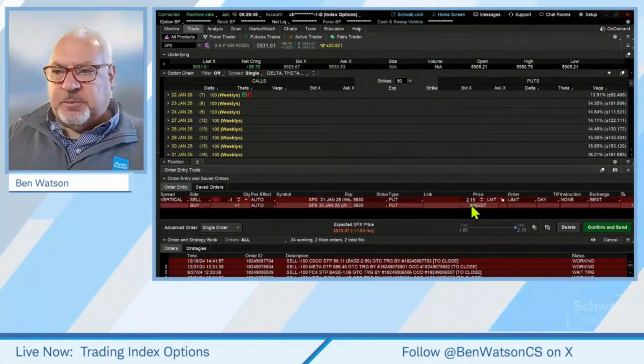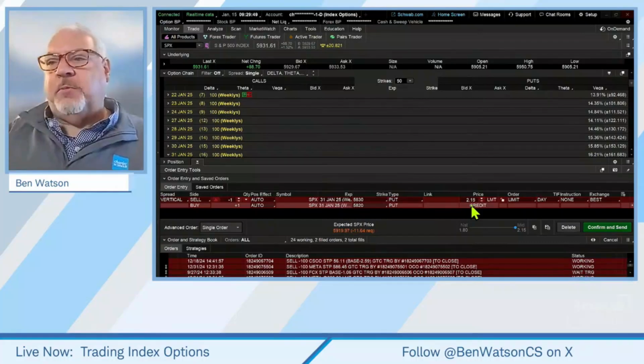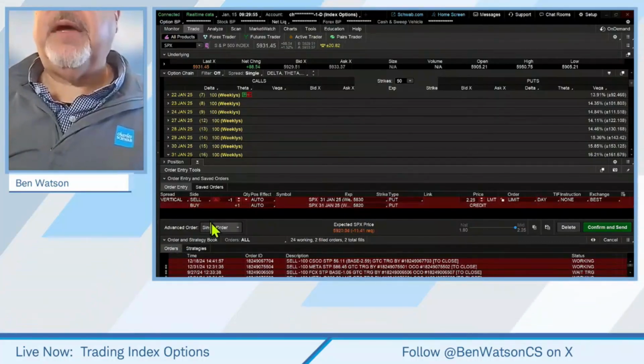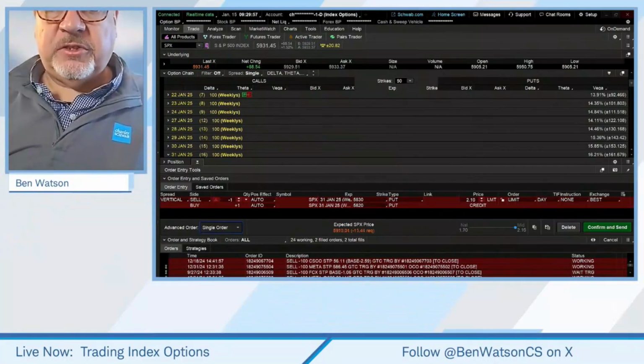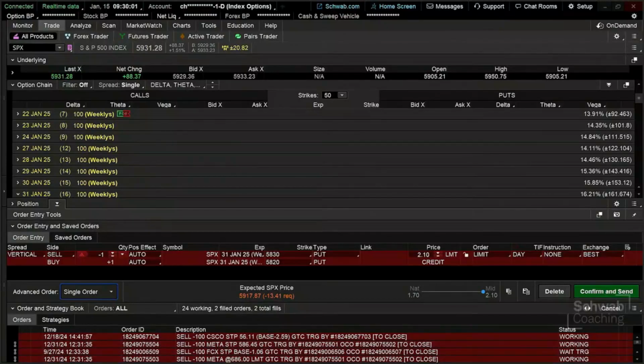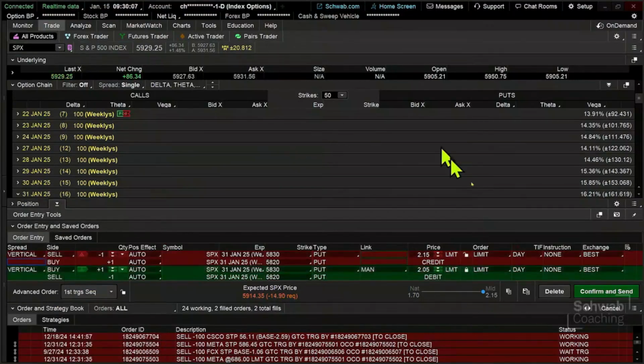on the expiration date. But we could also manage this trade from the perspective of saying, look, I'm going to make this a first-triggers-sequential. And then I'm going to do this. I'm going to create an opposite order. And the opposite order here is simply going to close this trade down.